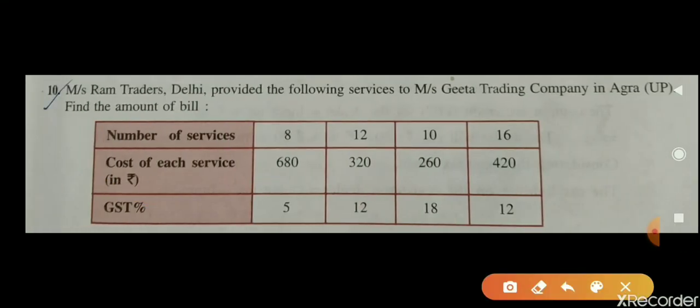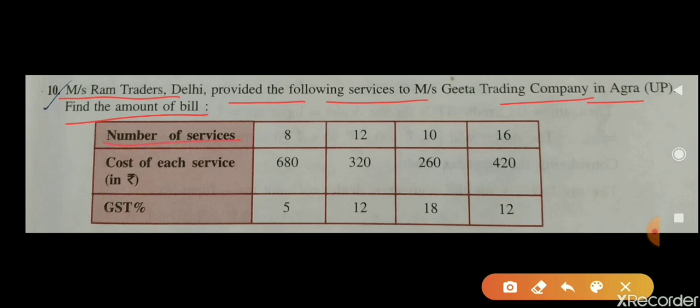Question number 10. Ms. Ram Traders, Delhi provided the following services to Ms. Geeta Trading Company in Agra, UP. Find the amount of bill. Now students, this question is of an interstate transaction. Here an interstate transaction is there because services are provided from Delhi to Agra. Agra is in UP. So it is an interstate transaction.